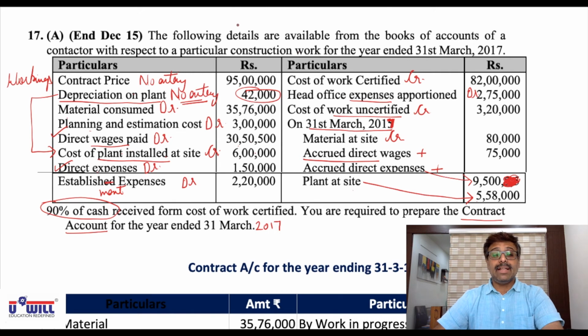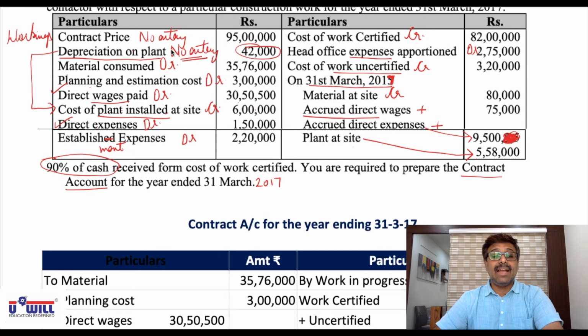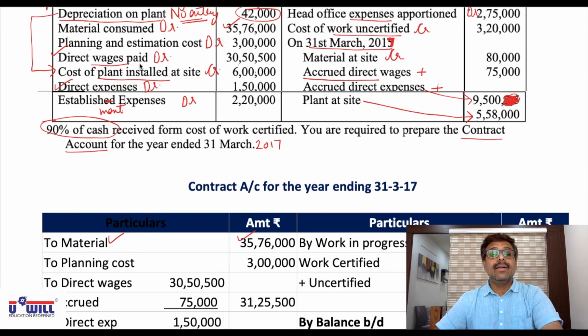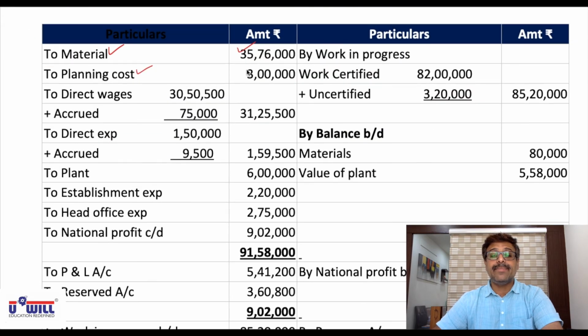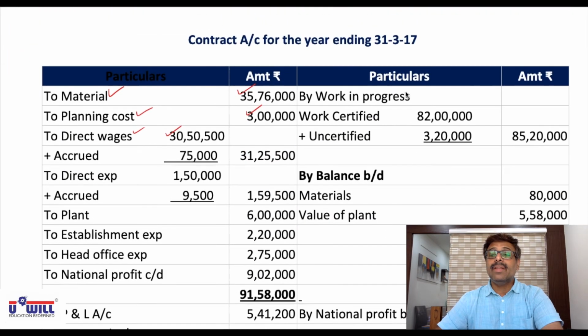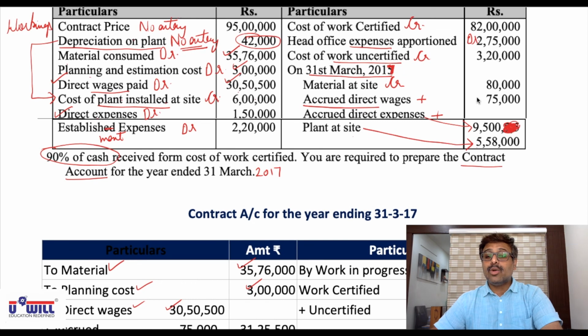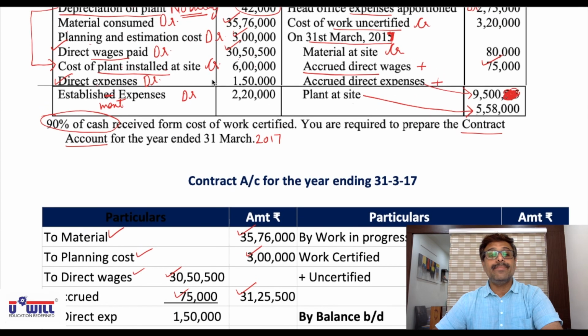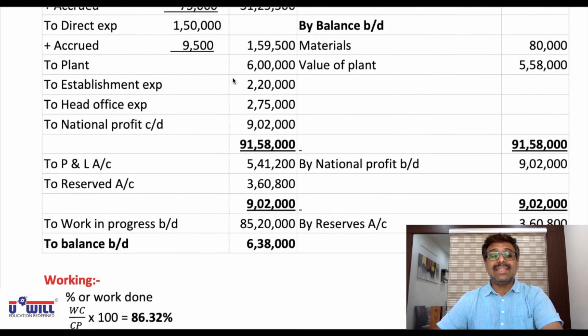Yes, I hope everyone would have done the solution. Check your answers now. See, very first we have contract price 95 lakhs, no entry. Depreciation, no entry. Material consumed 35 lakhs 76,000 in contract account debit side. Direct wages paid, planning and estimation cost 3 lakhs on debit side. Then direct wages 30 lakh 50,500 in inner column. In that you would add this accrued direct wages 75,000. So 31 lakh 25,500. Cost of plant installed 6 lakhs on debit side.